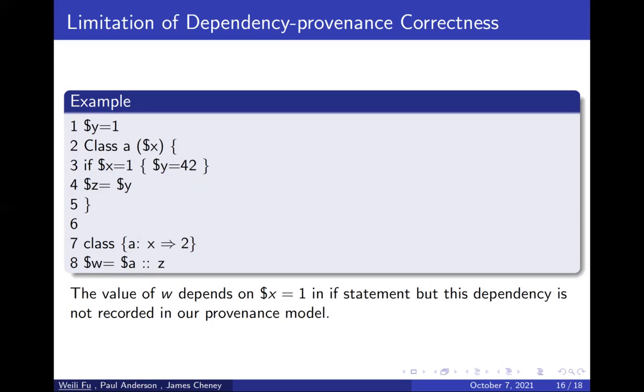In our dependency provenance model, we didn't catch the dependency on X equal to 1. Actually, the result of W relies on X equal to 1, no matter what the real value of the parameter X is. So for this reason, we narrow down our correctness conclusion to those Puppet programs excluding such programs.